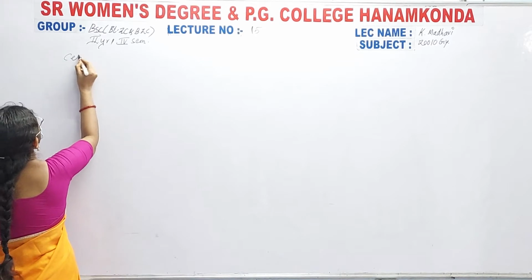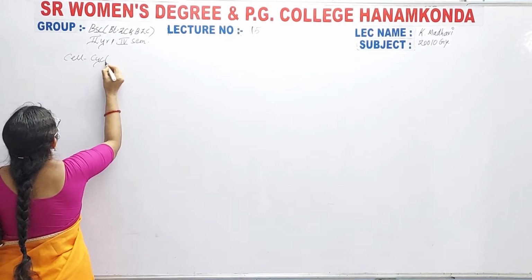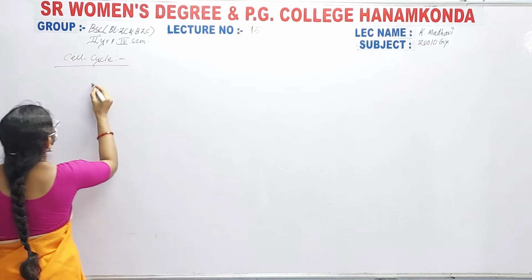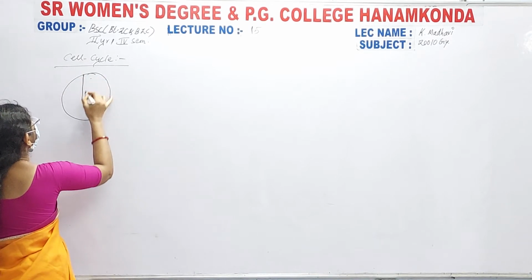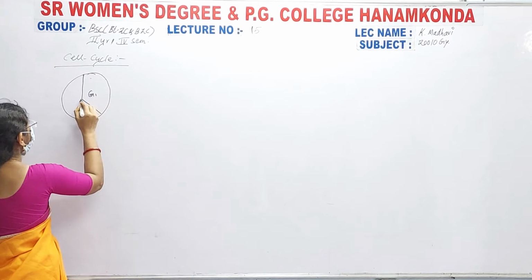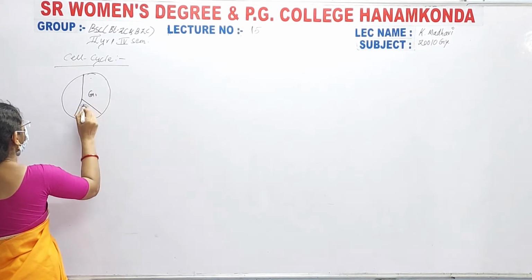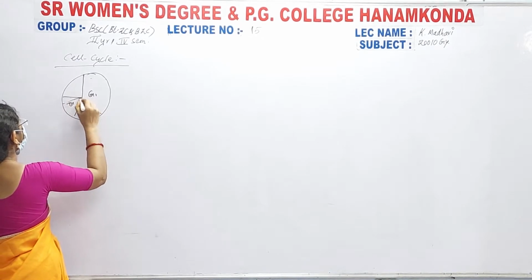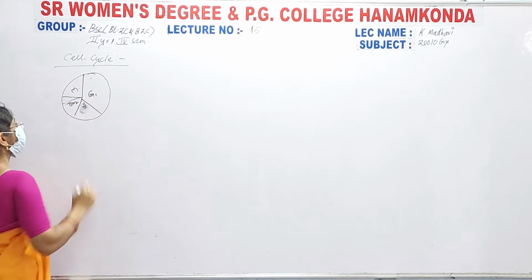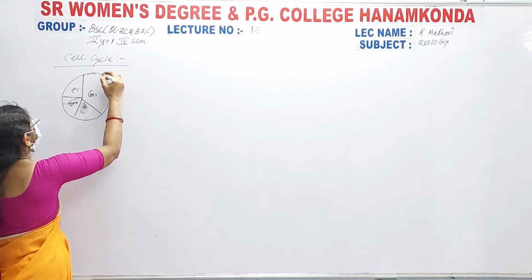In the cell cycle, we have already discussed the phases. The longest period of the cell cycle is the G1 phase, then the synthesis phase, and next the G2 phase. After that comes the M phase. Here the checkpoints are arranged.